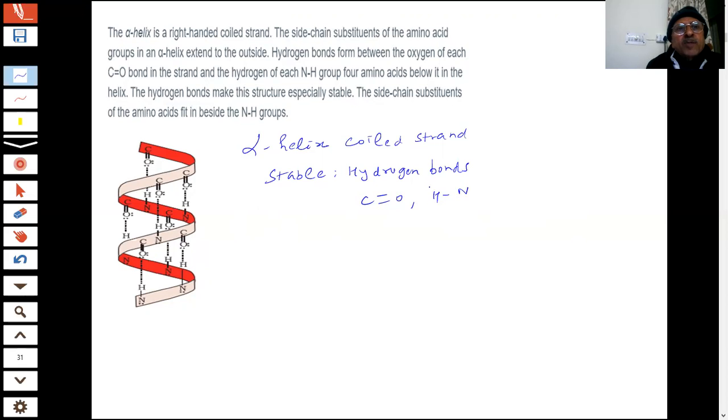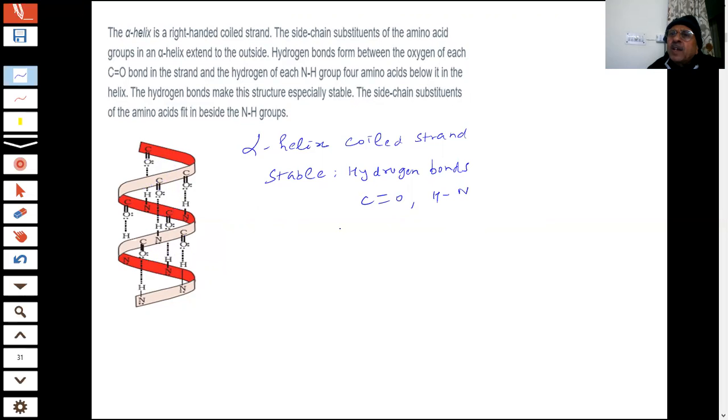And the side chain substituents of the amino acid fit in beside the NH groups. Because there are amide bonds, students, CO and NH, as you can see, this is CO, this is the hydrogen coming. So they coil, a coiled strand, which is called alpha helix structure. So one possible structure is this one, the shape they can take.